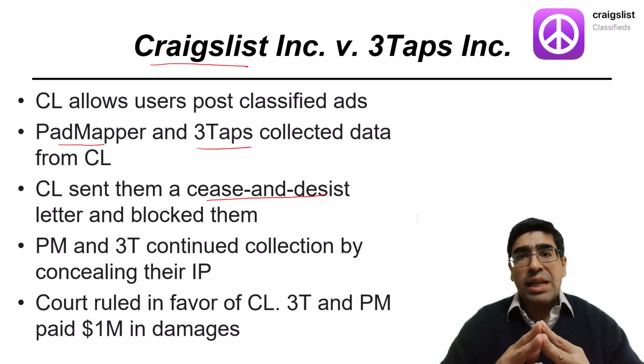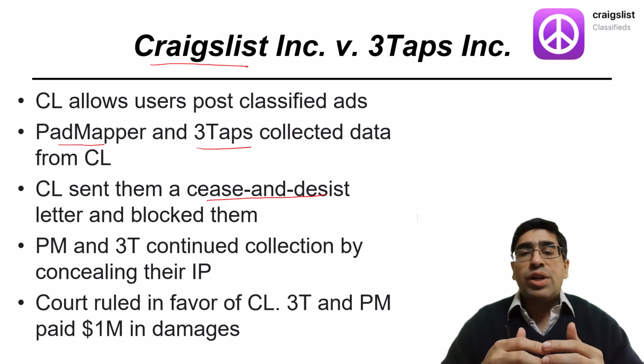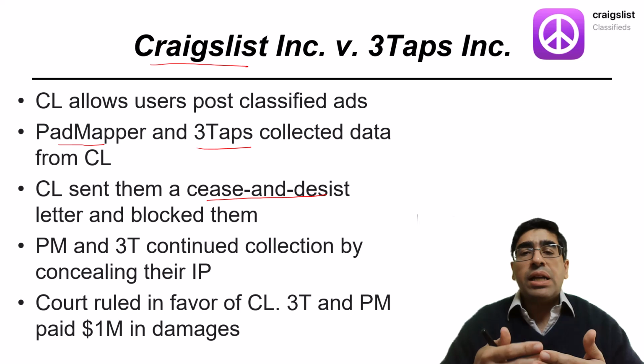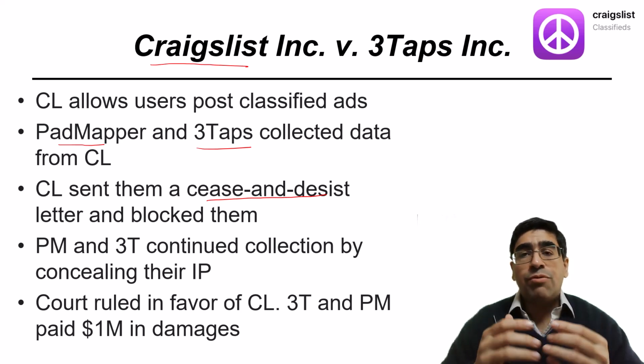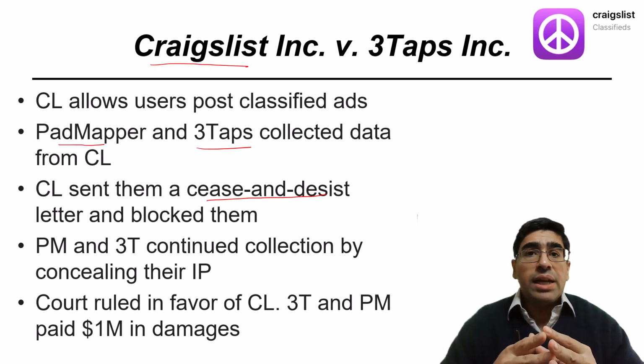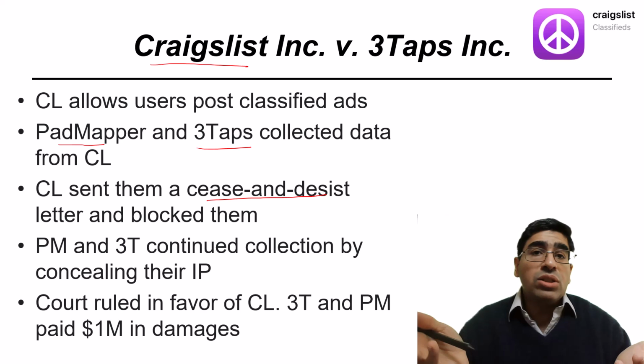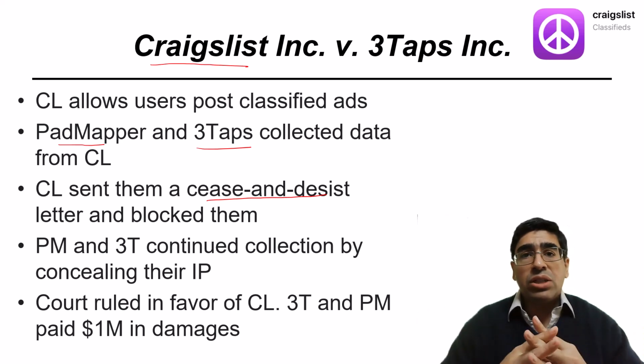3Taps opposed the claim that it violated the CFAA. They argued that it had Craigslist's authorization to access the listings. The CFAA claim only applies to access of a protected computer system without authorization. It claimed that Craigslist was a public website, so anyone, including 3Taps, always had authorization.